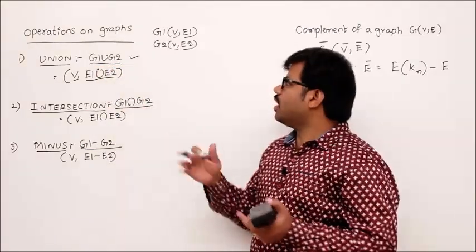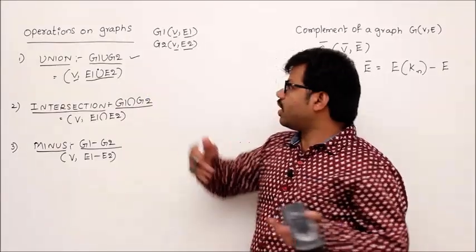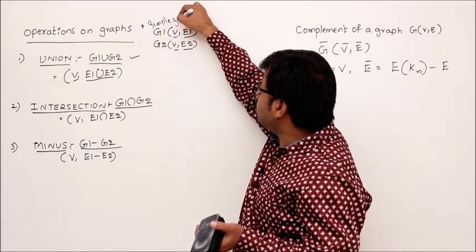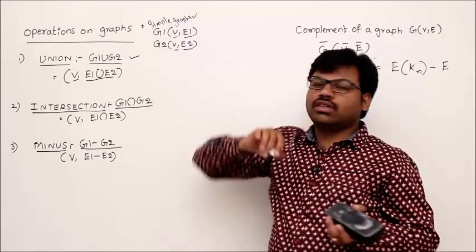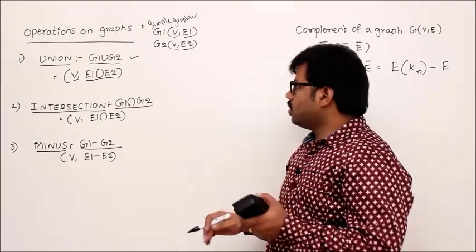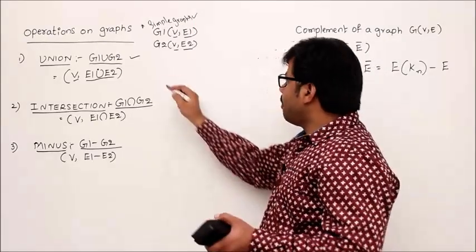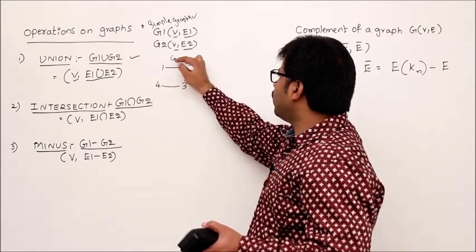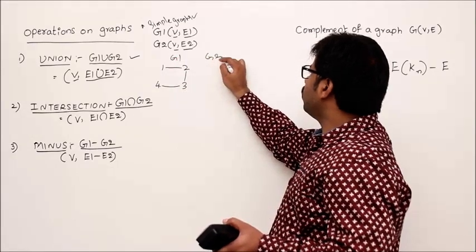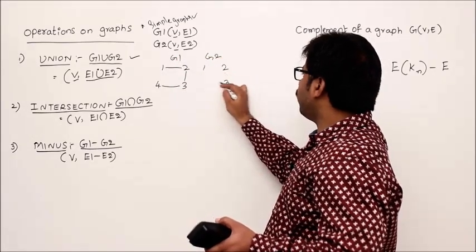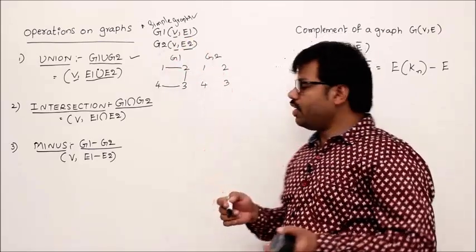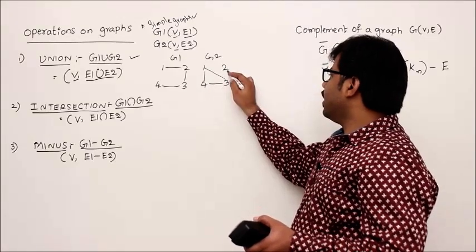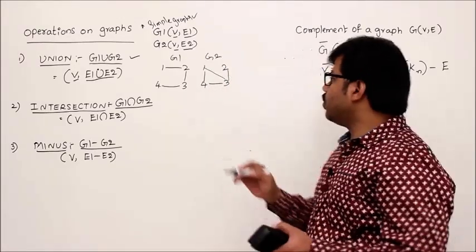Here assume that all these graphs are simple graphs. I'm talking about simple graphs specially, that means no parallel edges. So we'll see with an example. I have a graph: 1 to 2, 2 to 3, 3 to 4 like this. This is G1. Let's take G2 with the same vertex set 1, 2, 3, 4. Then 1 to 3, 1 to 4, let's say 4 to 3. I am randomly taking these edges. Then what is G1 union G2?